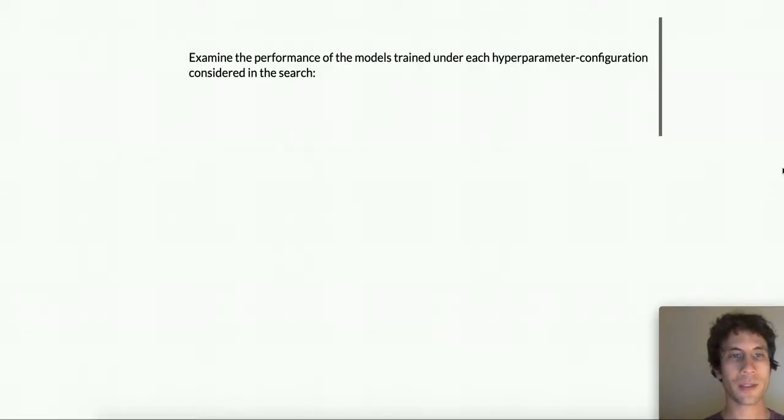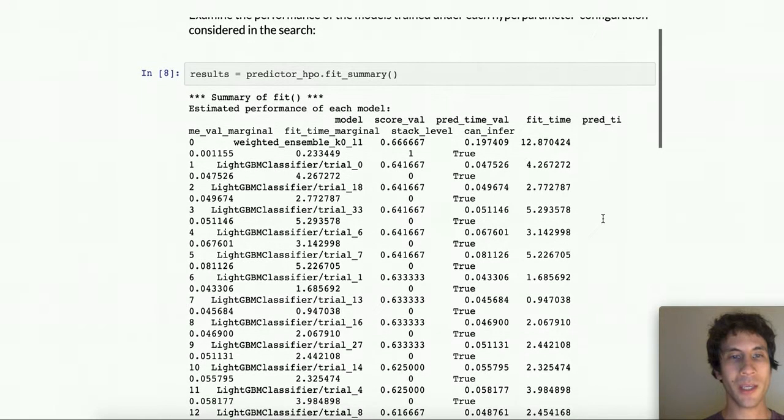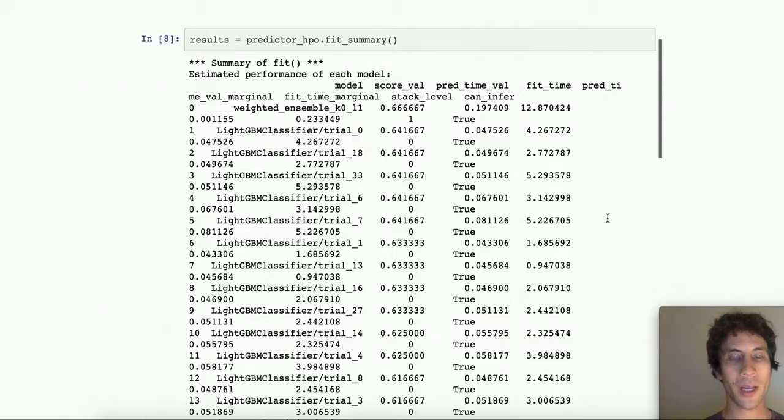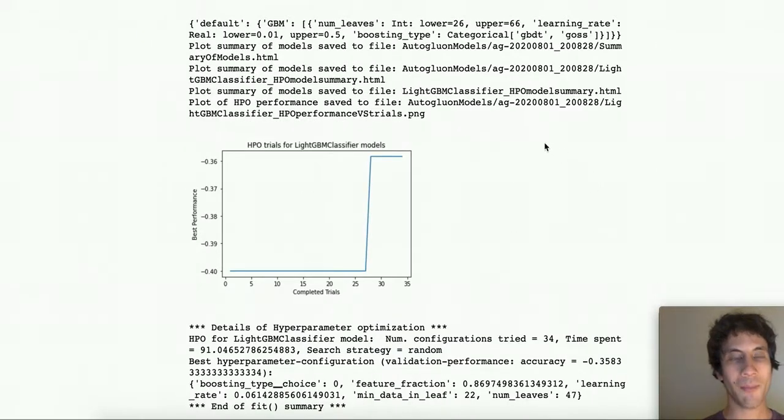After fit completes, we can examine the performance of all the models trained under different hyperparameter configurations during the HPO process. This can be done using the fit summary method applied to our trained predictor. Here we show the performance of each LightGBM model from different trials, where a trial corresponds to a training job that produced a particular LightGBM model under certain hyperparameter values. We can also see the best performance achieved after a certain number of completed trials, where recall performance here always is with respect to the validation data.